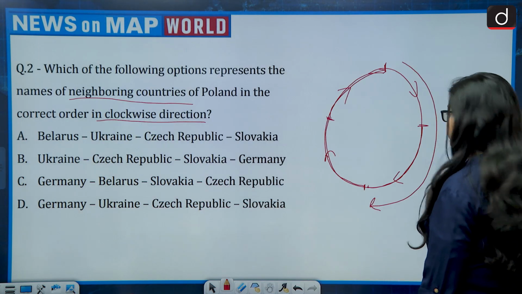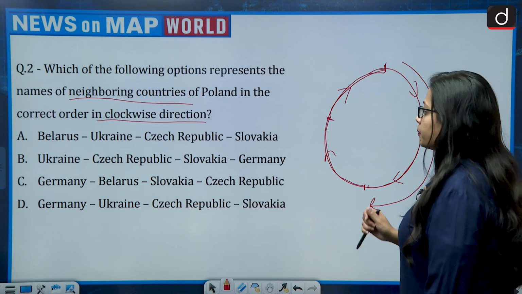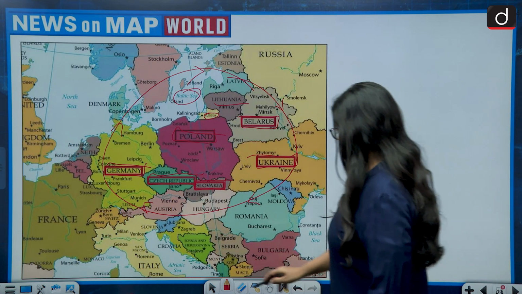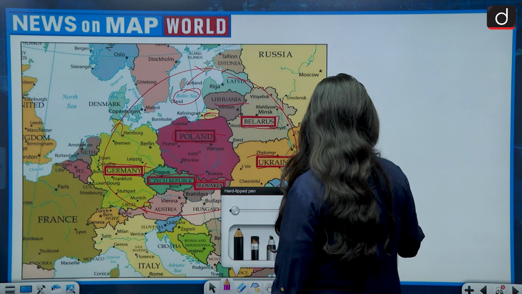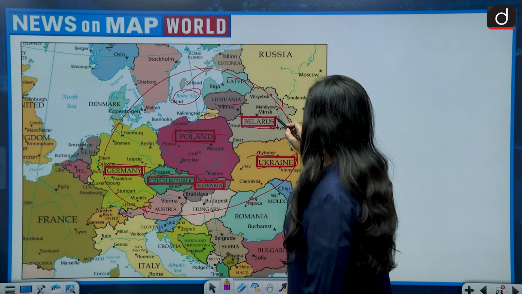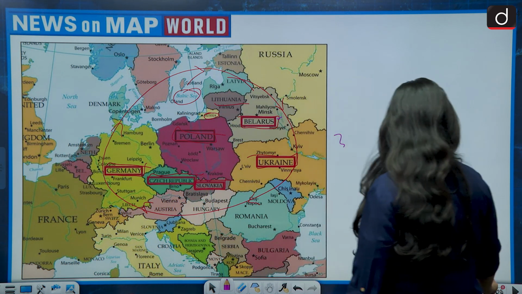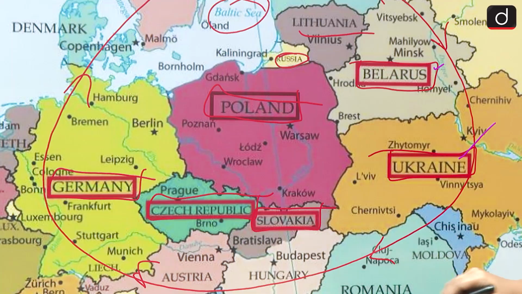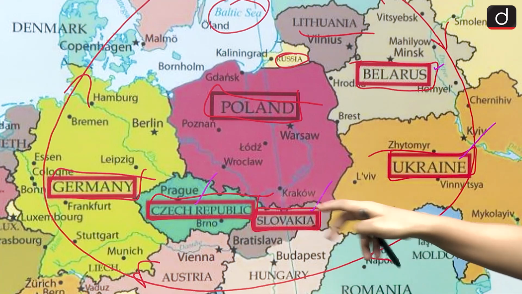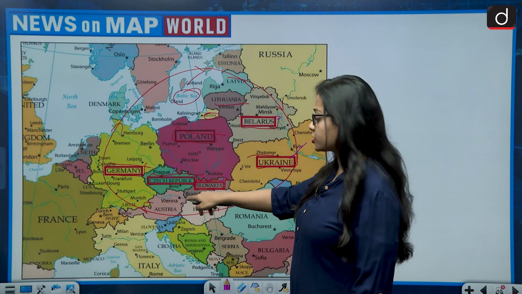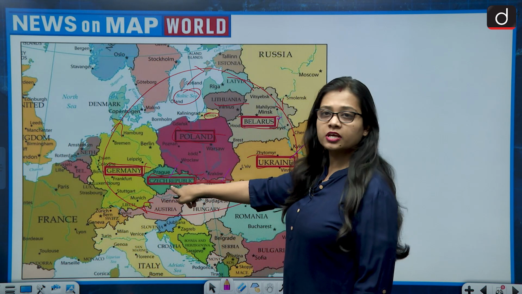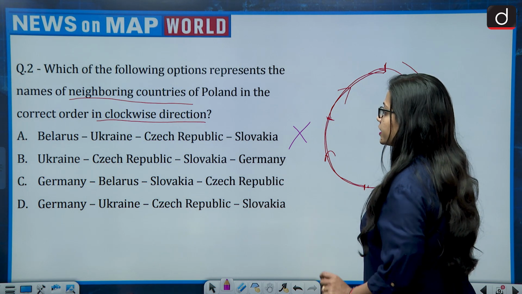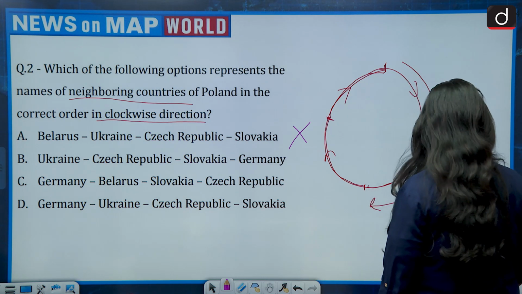So let's see. First option says Belarus, Ukraine, Czech Republic, Slovakia. So let me change the color. Belarus first, then it was Ukraine, Czech Republic, Slovakia. Belarus, Ukraine, Czech Republic and Slovakia. So Czech Republic and Slovakia are interchanged. First Slovakia should come and then Czech Republic. So first becomes wrong. Second, Ukraine, Czech Republic, Slovakia, Germany.